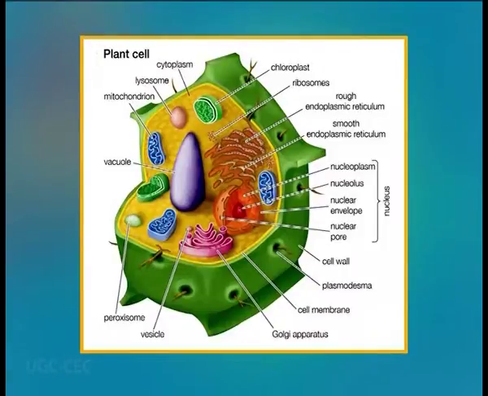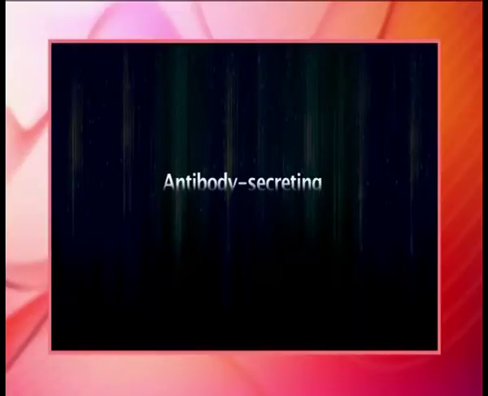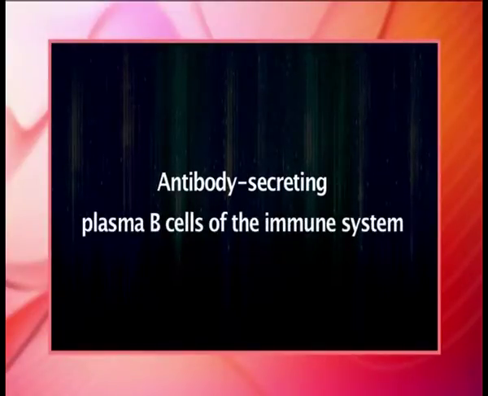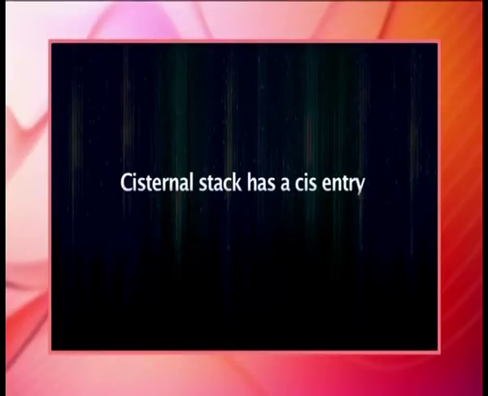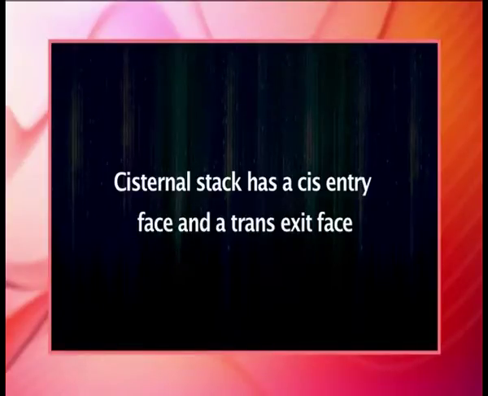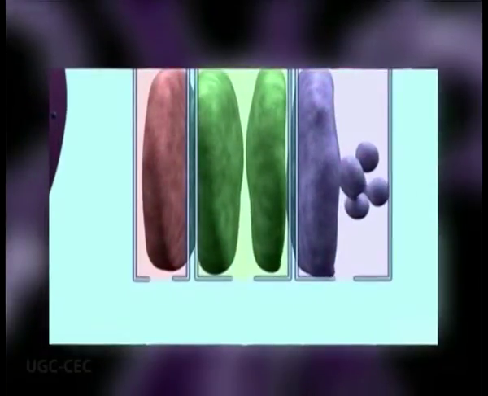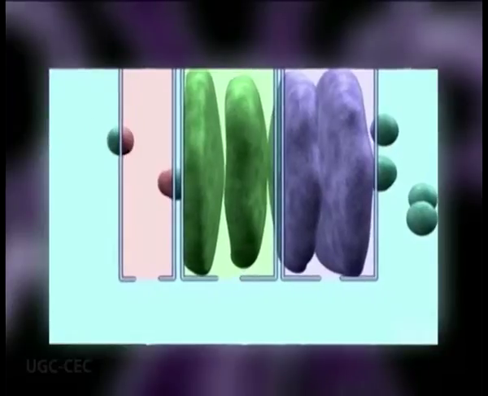A common feature among Golgi is that they are adjacent to ER exit sites. The Golgi apparatus tends to be larger and more numerous in cells that synthesize and secrete large amounts of substances, for example, the antibody secreting plasma B cells of the immune system. In all eukaryotes, each cisternal stack has a cis entry face and a trans exit face. The compartmentalization of the Golgi apparatus is advantageous for separating enzymes, thereby maintaining consecutive and selective processing steps for protein formation.